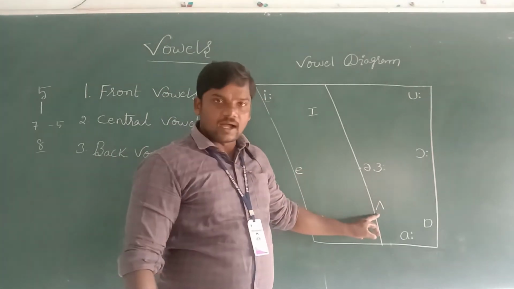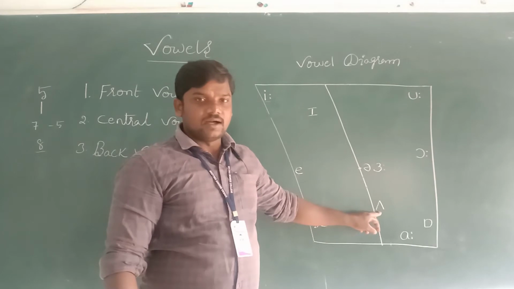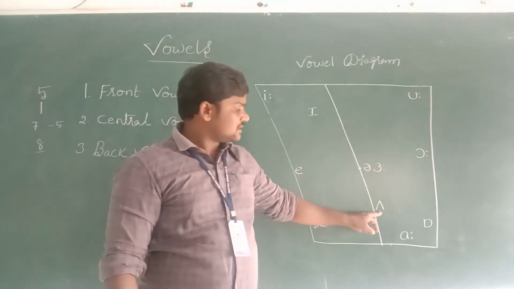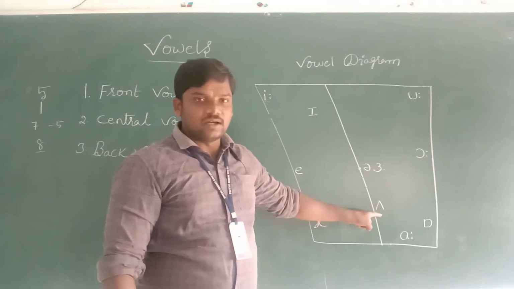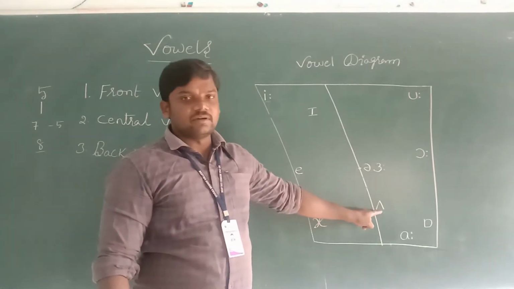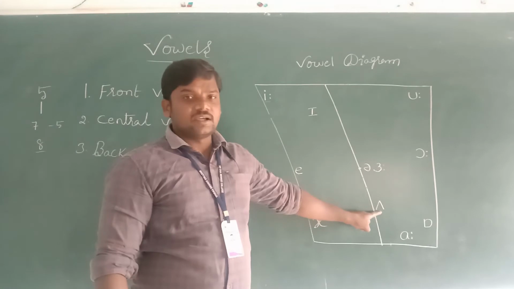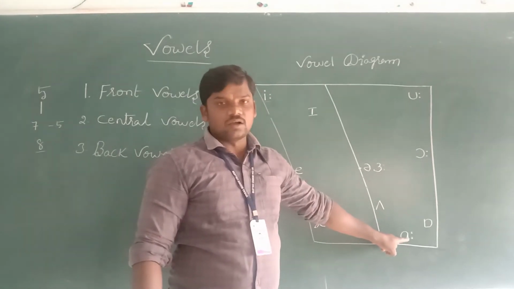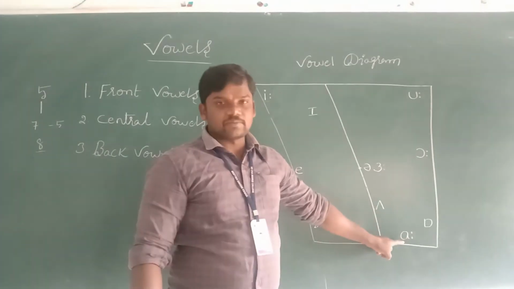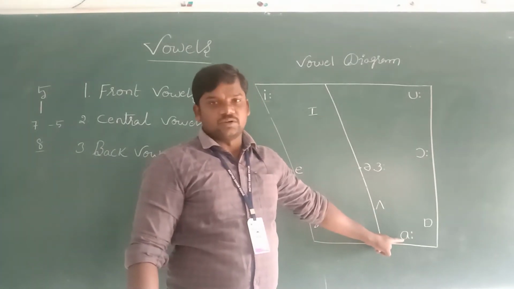Up is the example for this sound. When we pronounce it, it also comes from the center of the mouth. This long one also comes from the center.